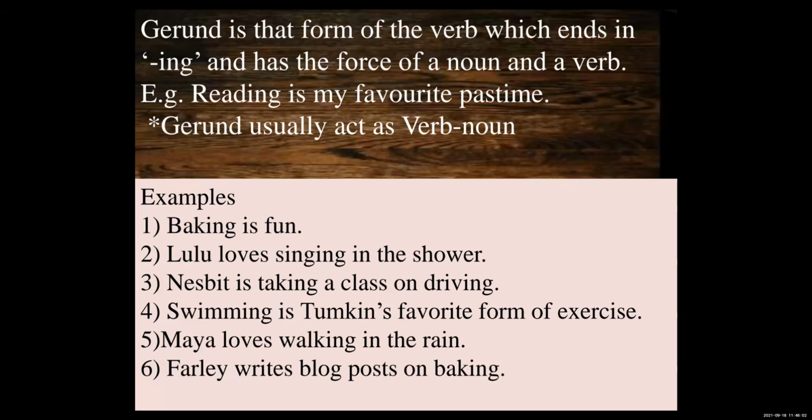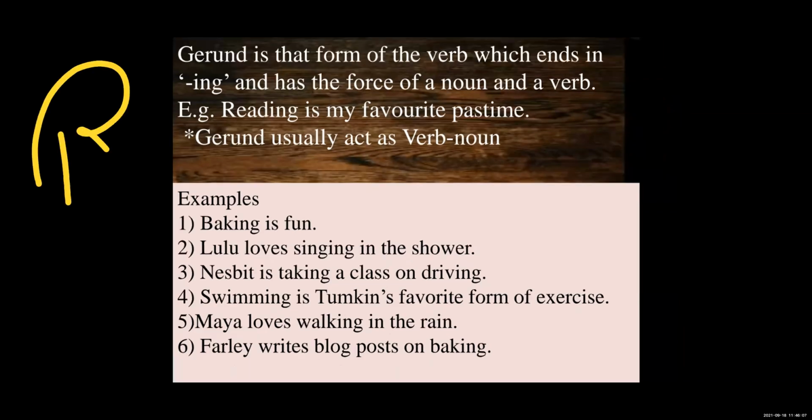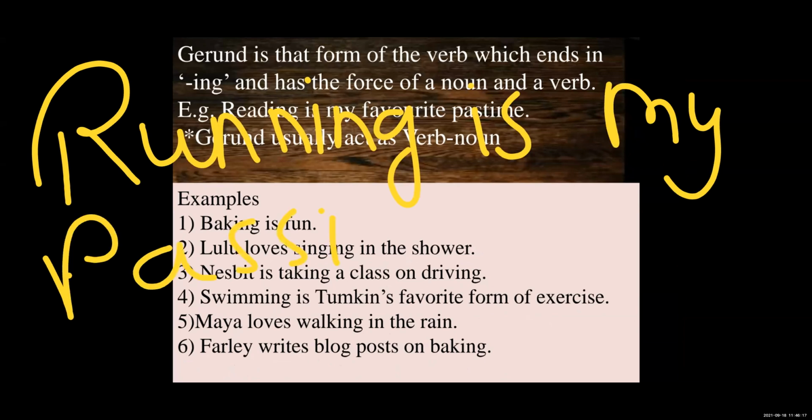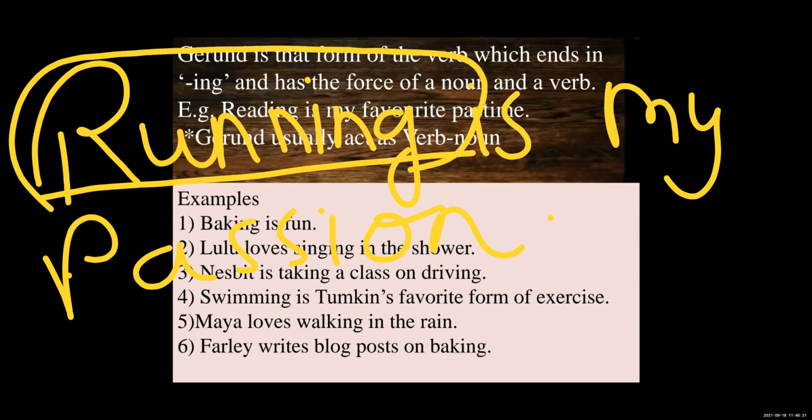So, for example, swimming, running is my passion. Running is my passion. It means that here running is a verb, but here this verb works as a noun. It performs as a noun. That's why running is your gerund.